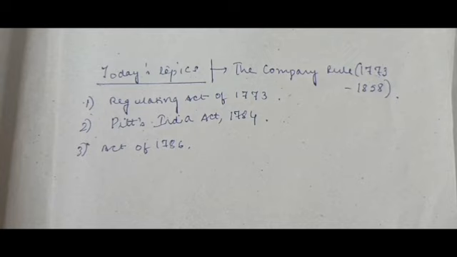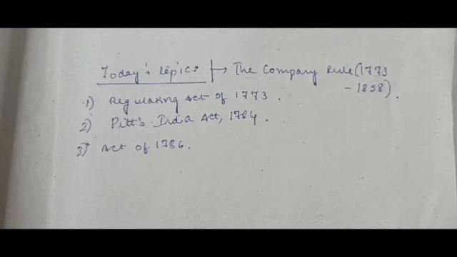This Supreme Court of Calcutta was basically meant to have jurisdiction over all the inhabitants of Calcutta, over all the natives of Calcutta, the people who were living in Calcutta, and they were subjected to be administered on the basis of the personal law of the defendants.